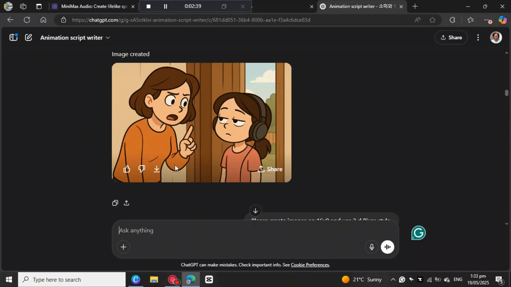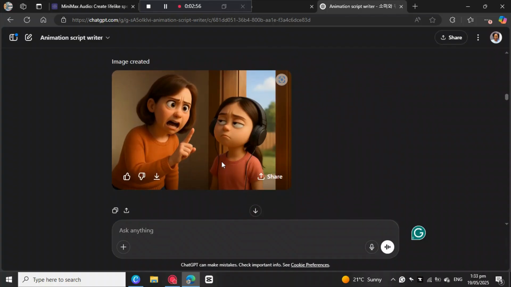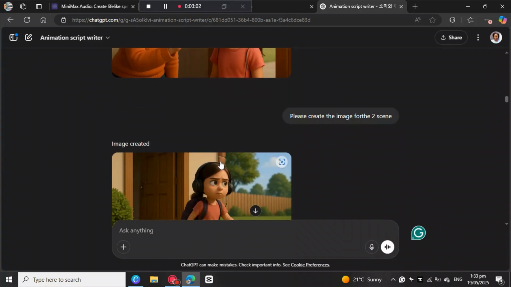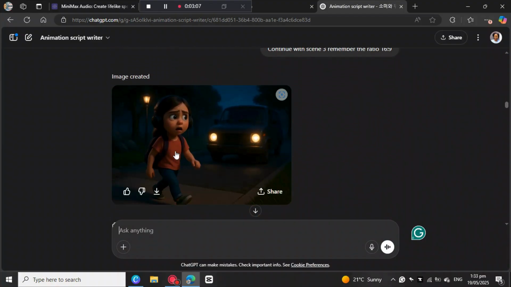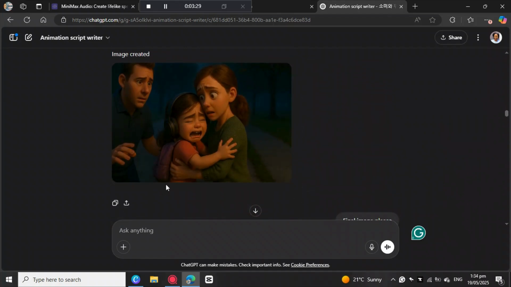Okay, so ChatGPT has created the first image, which is in Ghibli style. So I asked ChatGPT to create the image in a 3D Pixar style, and it must be 16 by 9, which is the right size for YouTube. So it created this image. This is the first image for the first scene, and then I asked ChatGPT to create the second scene. These are the results, and then the third scene, until the last part. All you need to do is download all the images so that you can turn them into the video.